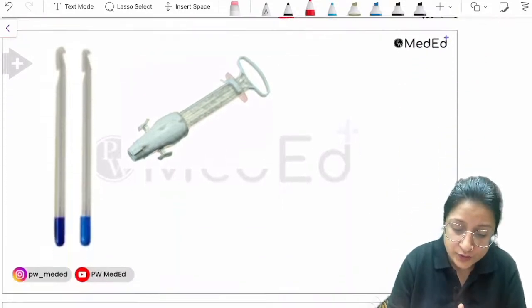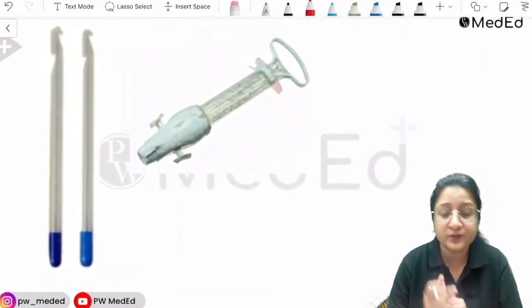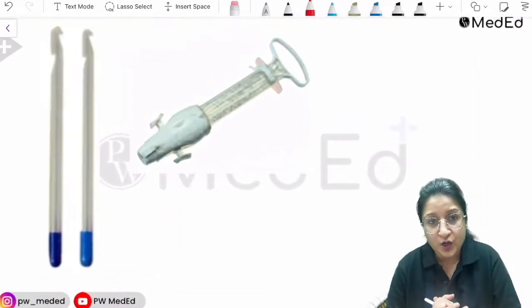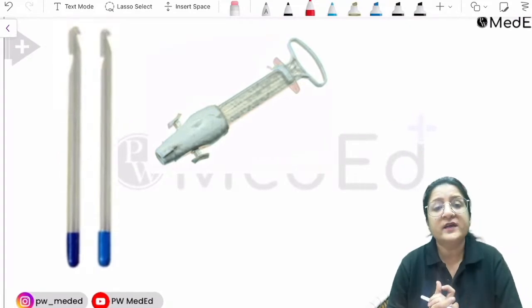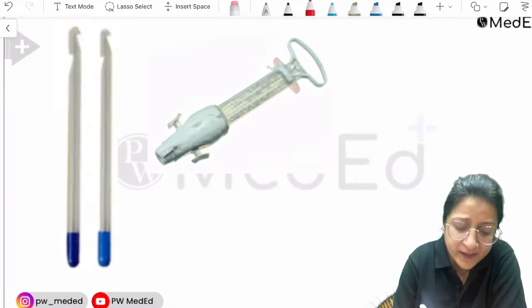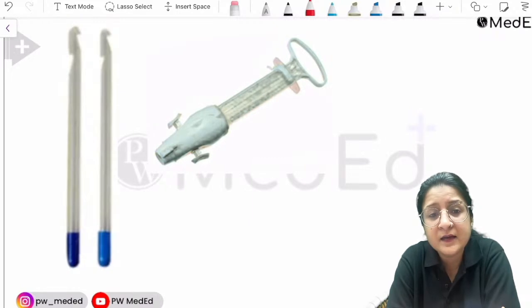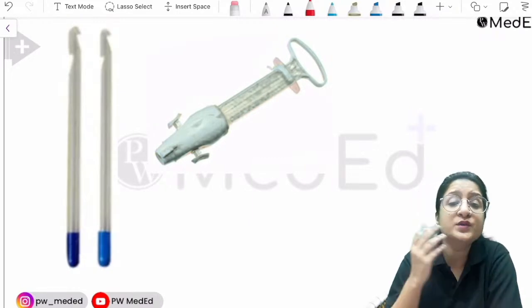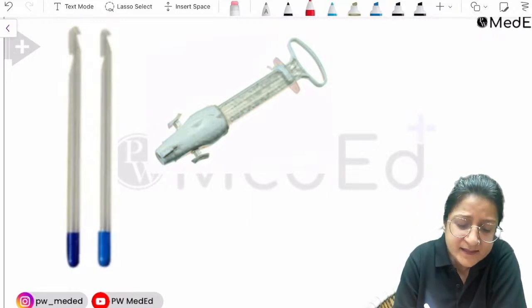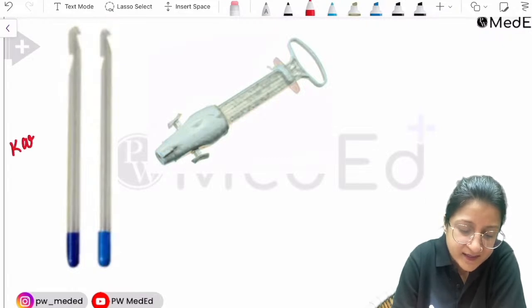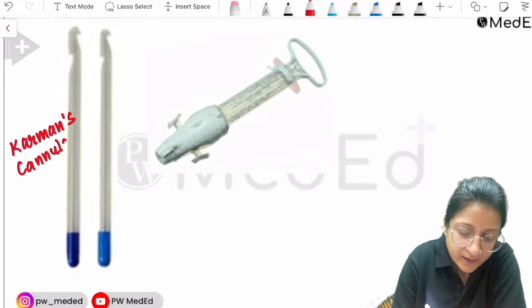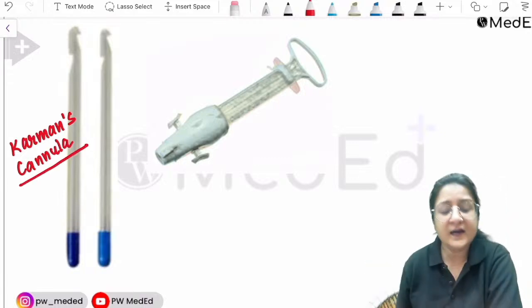Then in the abortion, they also ask you about the instruments that are used. So identify this instrument here. You can see a cannula. It's a plastic, disposable cannula. And this cannula is called the Carman's cannula. This is the Carman's cannula.